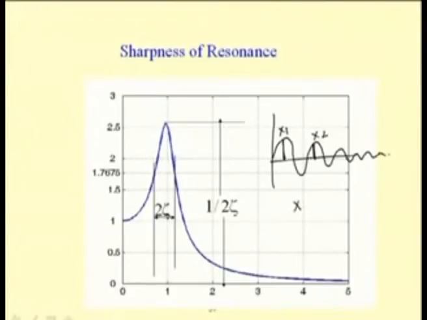then x 1 by x 2, ln of x 1 by x 2 equal to 2 pi zeta by root over 1 minus zeta square. So, this is known as logarithmic decrement. So, from experiment one can find the damping of the system by finding the logarithmic decrement of the system.